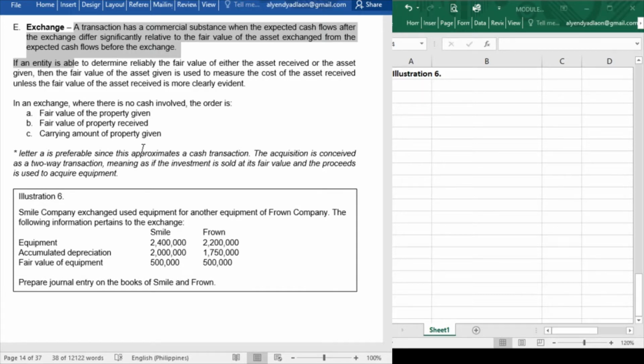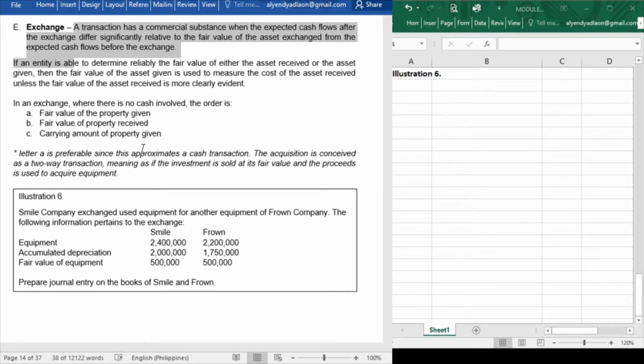So the current cash flows now is, let's say, 300,000 pesos per year. So there is a significant difference as to what happened to the cash flows of our company due to the exchange of machinery. So meaning, class, if there is a significant difference, such transaction is considered as with commercial substance.